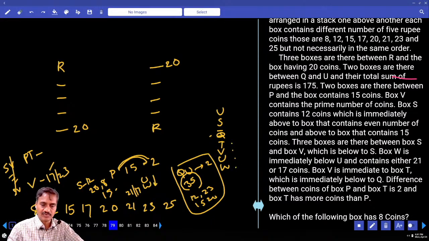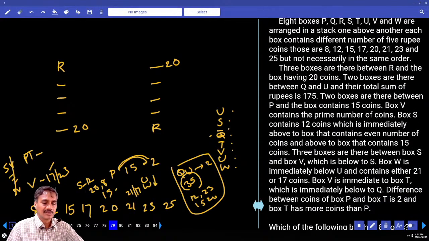Then how many boxes are there? 1, 2, 3, 4, 5, 6, 7, 8. How many boxes were given to us? 8 boxes. So what should be at the start? U. And what is the box left over here? U cannot be here. Since U cannot be here, what should be there? P, S and so on. Now we are left with the remaining. R can be either here or here, either first or the third place. And R cannot go there.